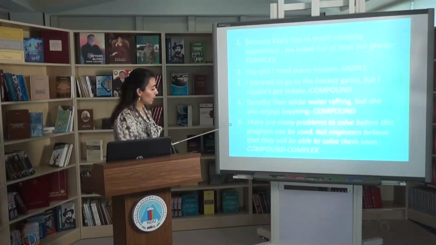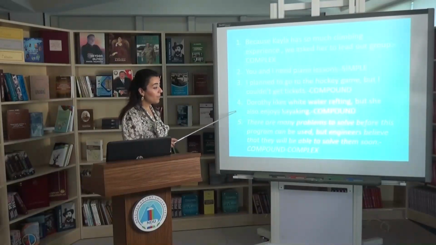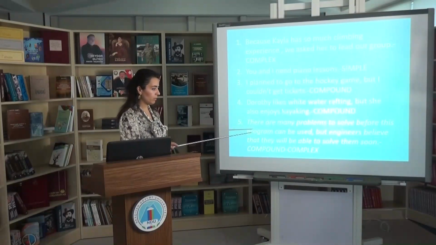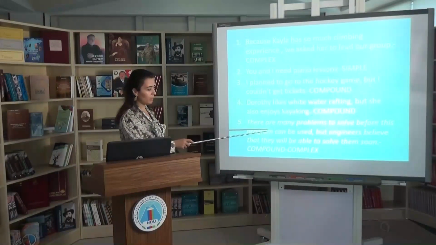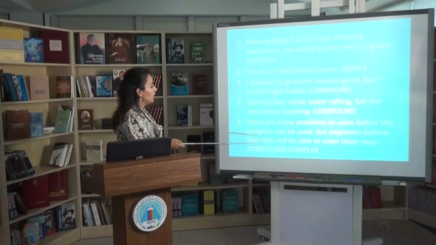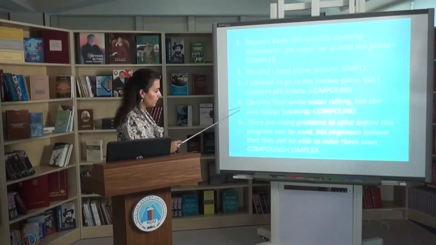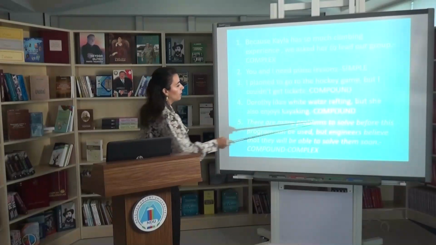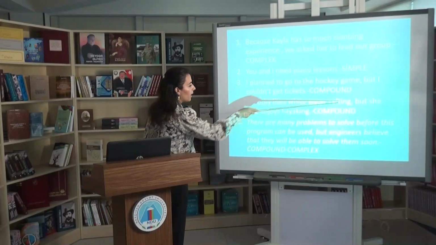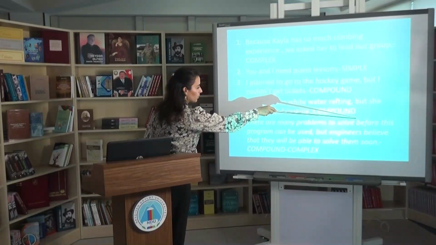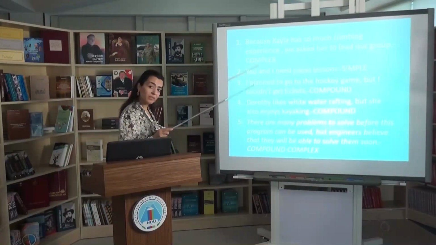So this is our last example. There are many problems to solve before this program can be used, but engineers believe that they will be able to solve them soon. So as you see, in the first part of my sentence, I have used before, which is one of the subordinating conjunctions.